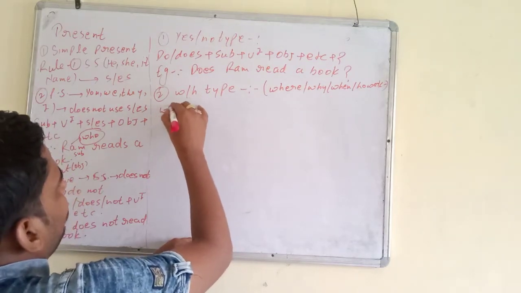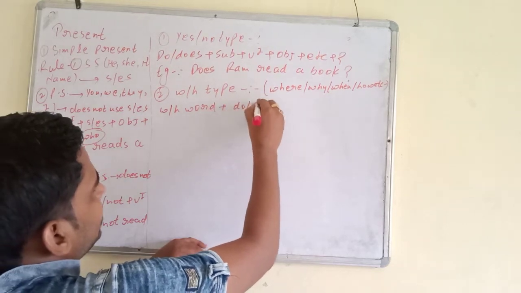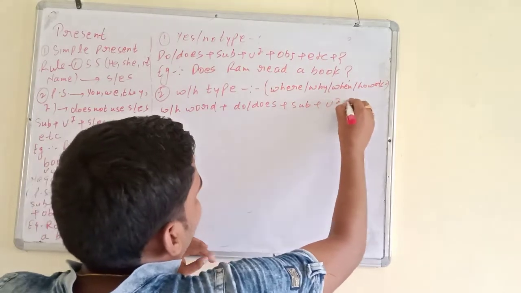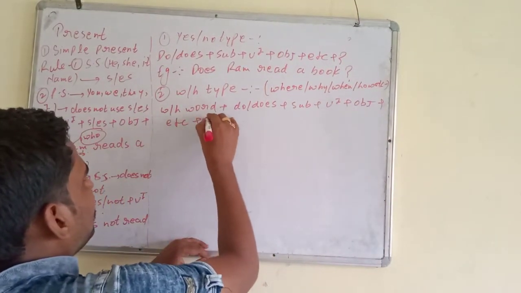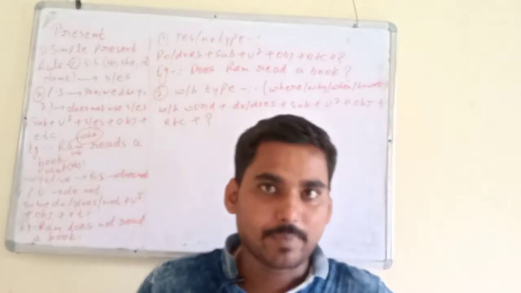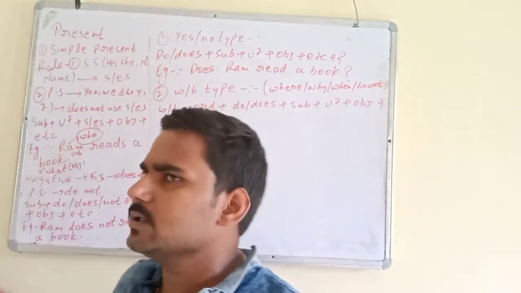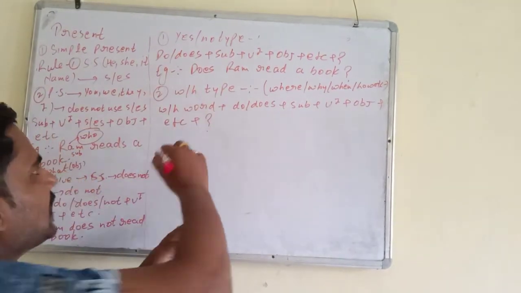Rule will be: WH word, then do or does, then subject, then base form of the verb, then object, then other word, then question mark. I will tell you only in simple present yes no type and WH type. After that I will write only rules and examples. Remember, so listen carefully. This is the rule.